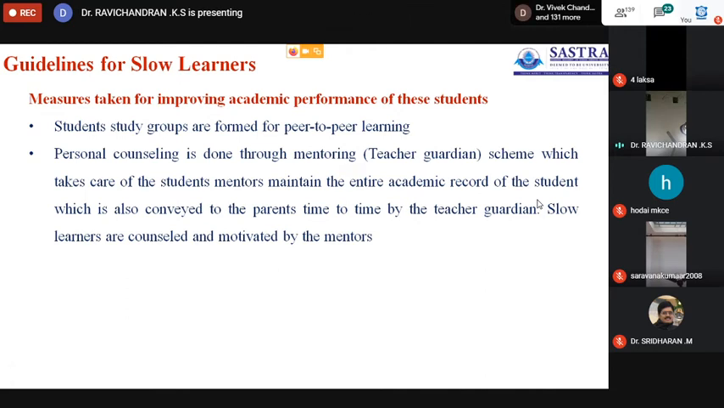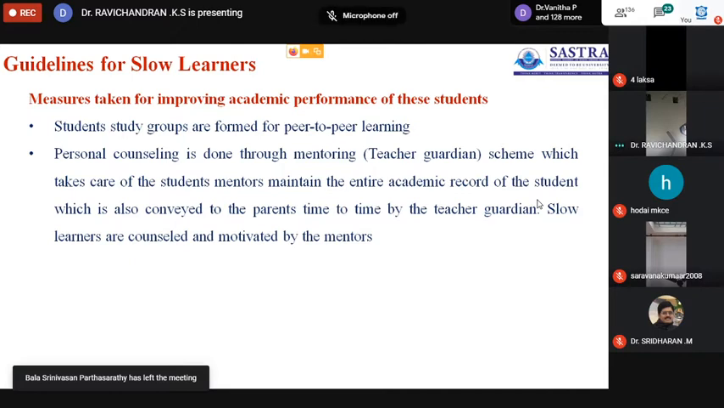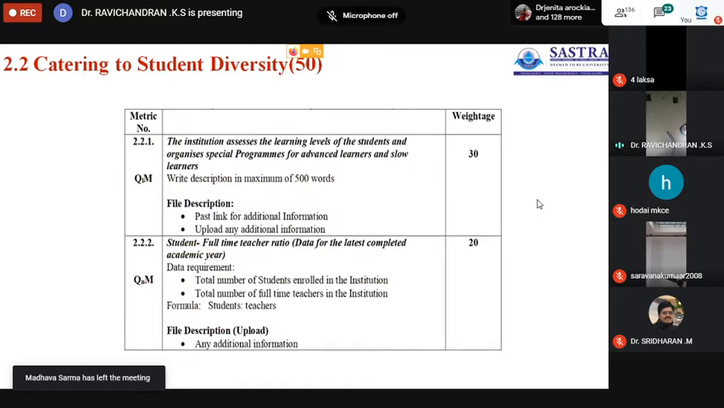Then some points may be given in the mentor-mentee part, which I will discuss later. During the time scheme, the student's mentor takes care and maintains the entire academic record of the student, which is also conveyed to the parents from time to time by the teacher guardian. Slow learners are properly guided, counseled and motivated by the mentors. This is very important. Those informations are consolidated and given as a 500 words write-up.